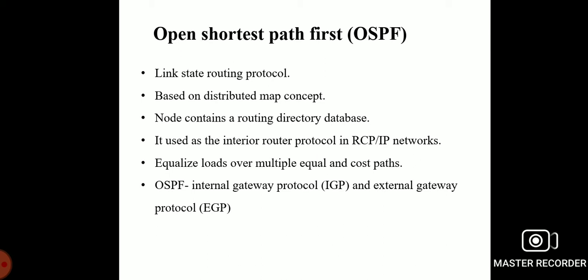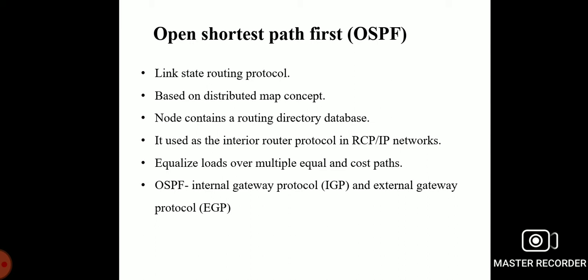Open Shortest Path First introduces a two-level hierarchy to improve stability and scalability. It uses four types of routers. The internal router is a router with all links connected to the same network. The area border router is a router that has links connected to more than one area.